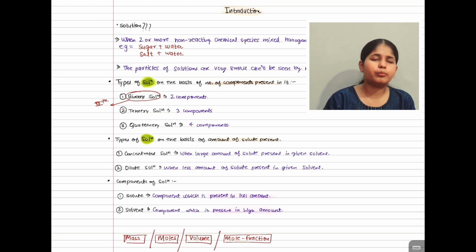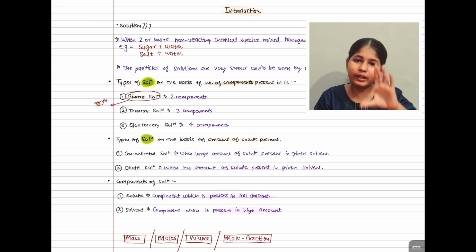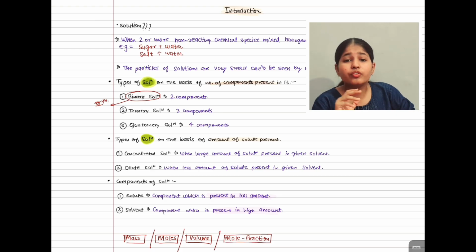Let me tell you that a mole is actually simply a quantity. Do you know what a dozen is? A dozen means 12 in number. In the same way, 1 mole is equal to 6 into 10 raised to the power 23 of anything, it can be anything. There is no unit for moles. For example, if I am taking 1 liter of water, do you know how many moles are there? 55.55 moles are present in 1 liter of water.